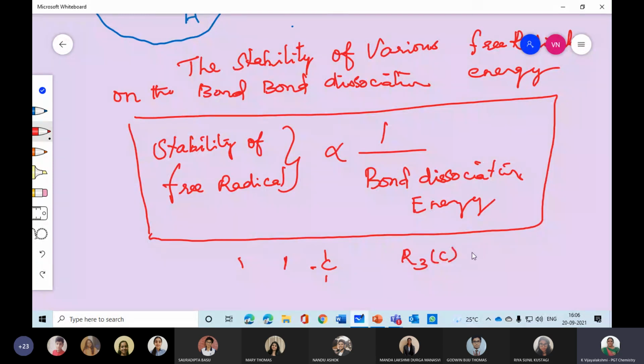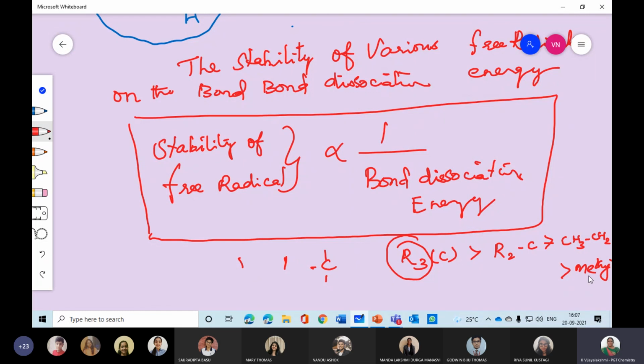R3 carbon is greater than R2 carbon is greater than CH2 carbon, which is greater than only the methyl group. So the carbon attached with 3 methyl groups, where R3 is nothing but an alkyl or aryl group attached, as I mentioned. That means a bulky group always gives stronger stability than the methyl group.